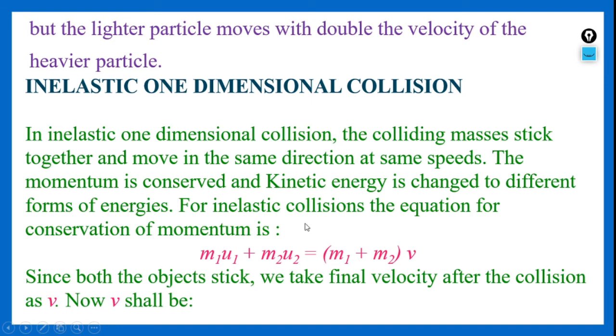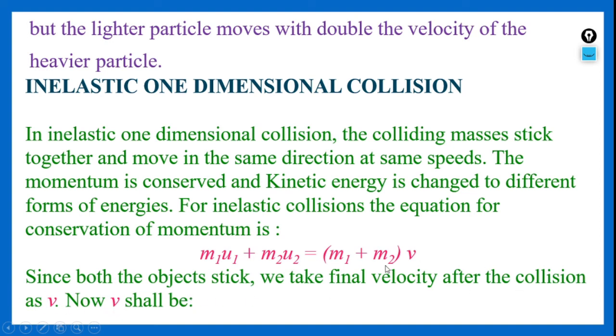For an inelastic collision, the equation for conservation of momentum is m1 u1 plus m2 u2 is equal to, as I have told, there won't be different velocities for both the masses, hence both will move with the same velocity as one entity. So I am taking only one final velocity, v, that means (m1 plus m2) into v. Since both the objects stick, we take the final velocity after the collision as v.